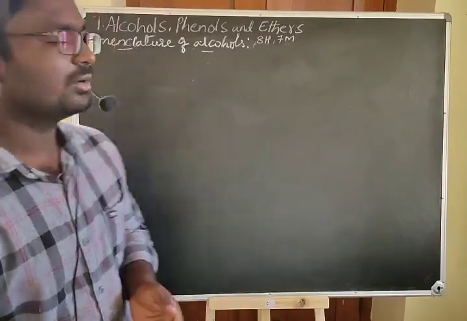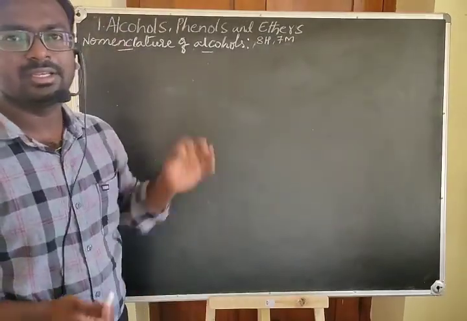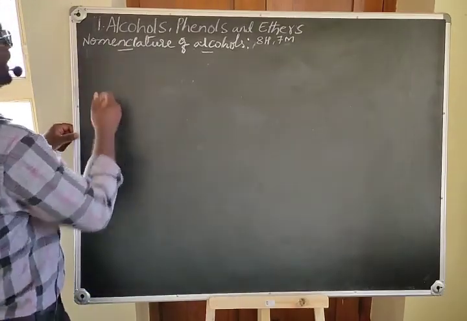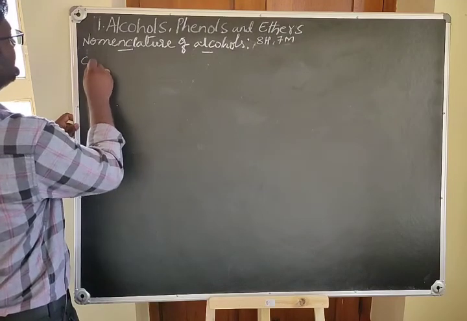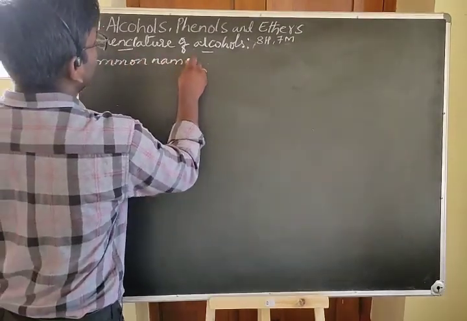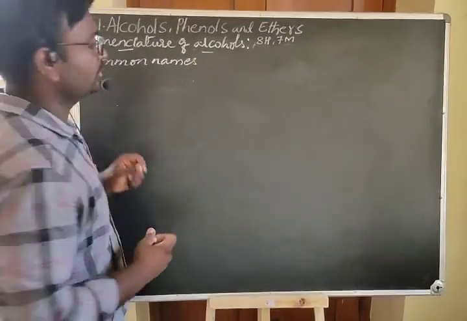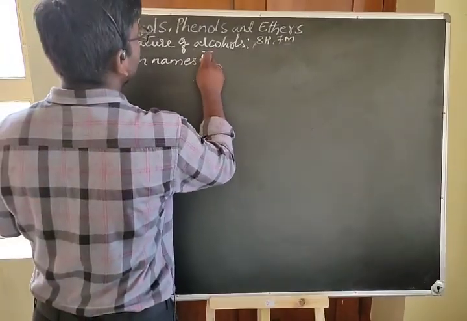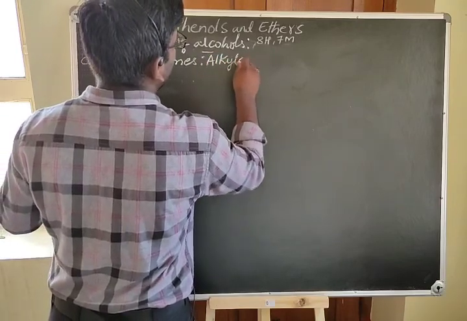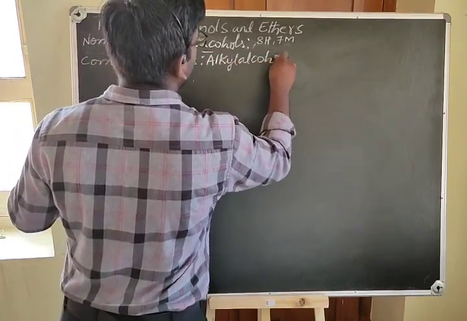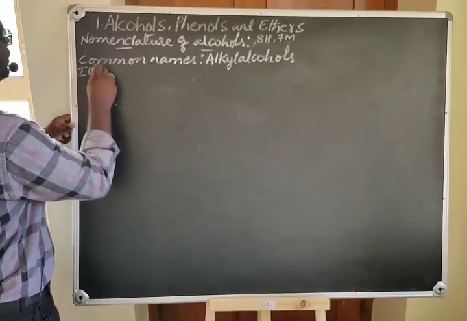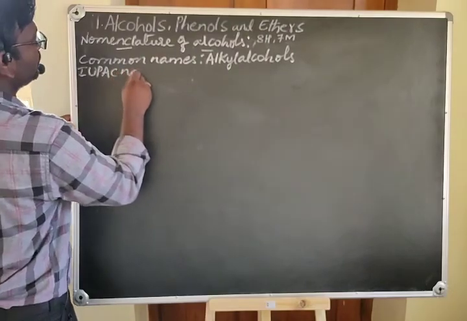Dear students, now we shall discuss the nomenclature of alcohols. Alcohols have common names, which are usually given based on the source. In the common system, we call the alcohols in the format alkyl alcohol. And in the IUPAC system, we have to follow the rules.